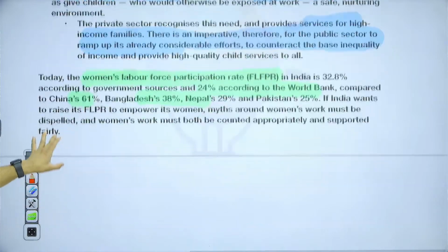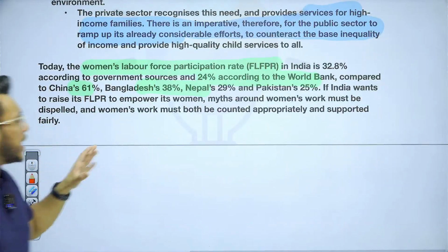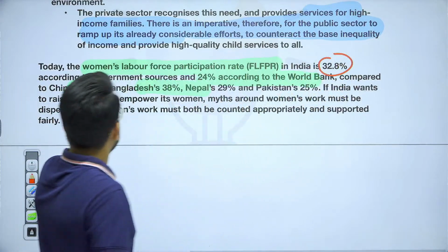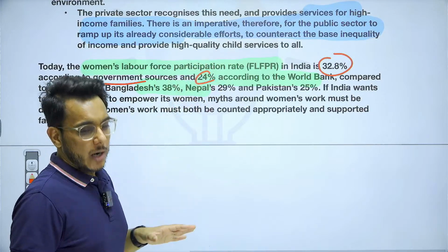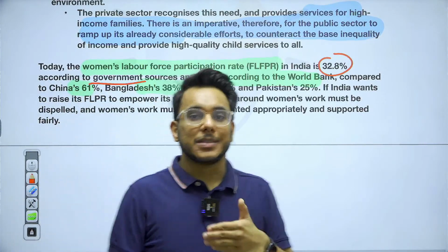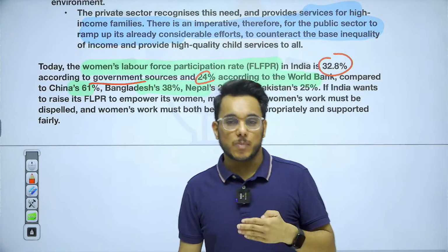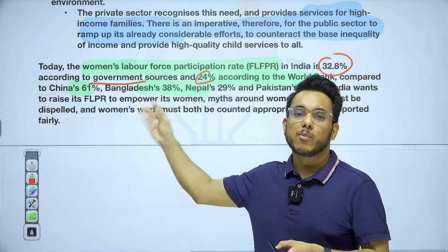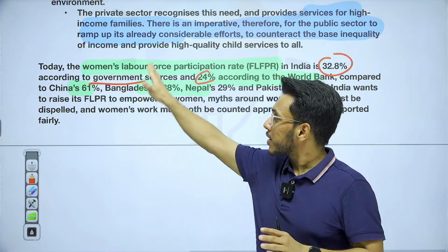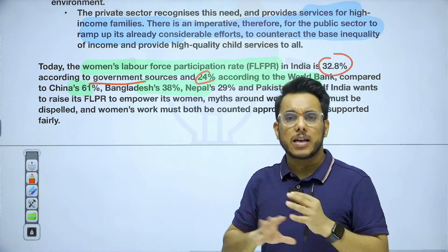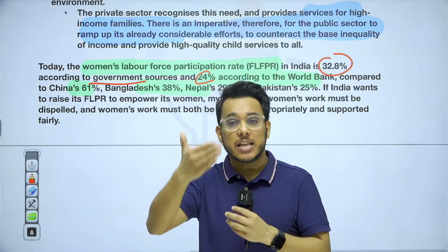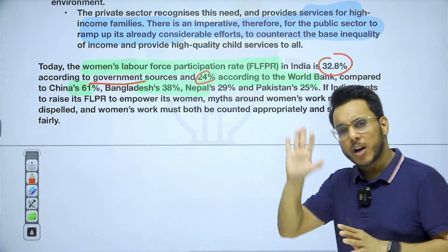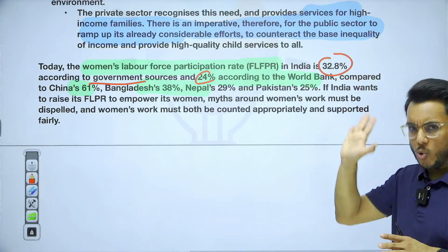Now, the article says that the women's labor force participation rate is 32.8% according to government data and 24% according to the World Bank. Recently, guys, the female labor force participation rate was released by NSO, and it was said to be around 23.2%. My point is that you will have a large number of data on female labor force participation rate depending on which year's rate and which organization's rate you are taking, but it has hovered around 25 or 26% only.